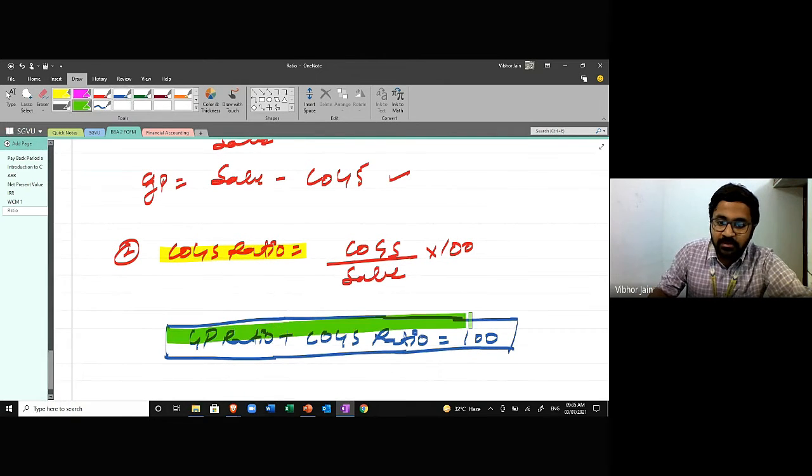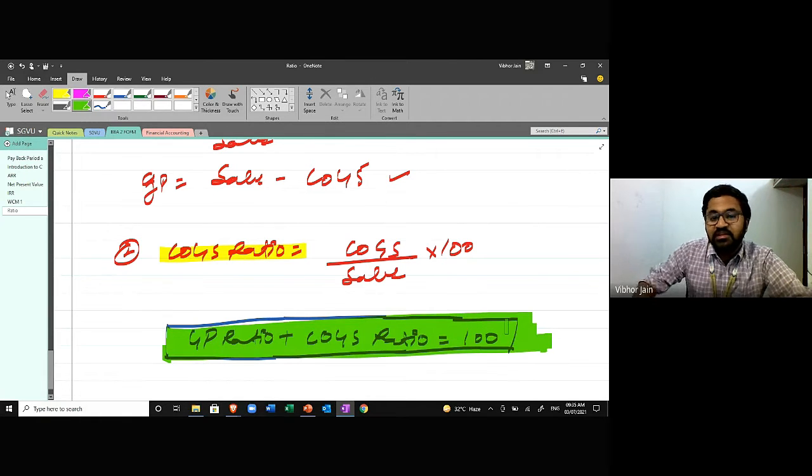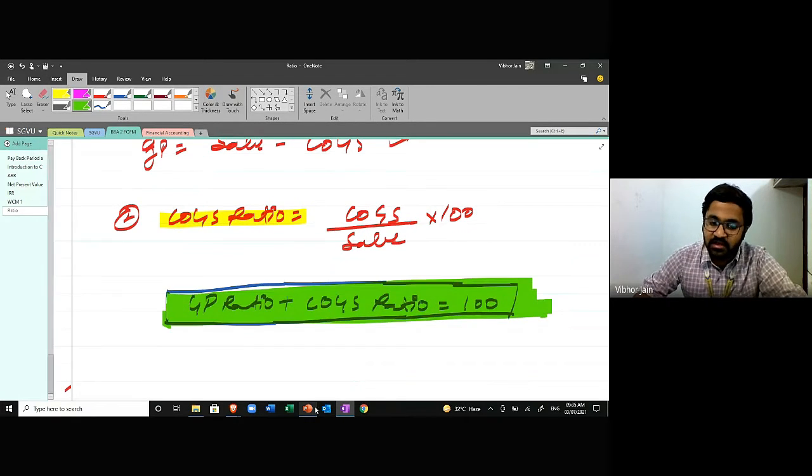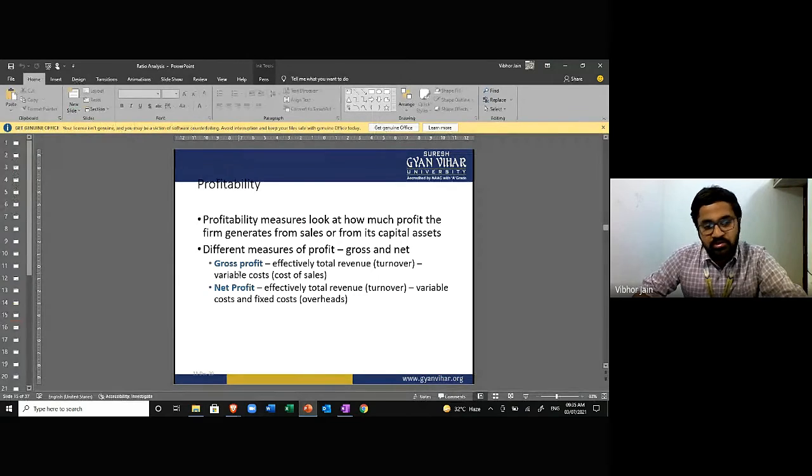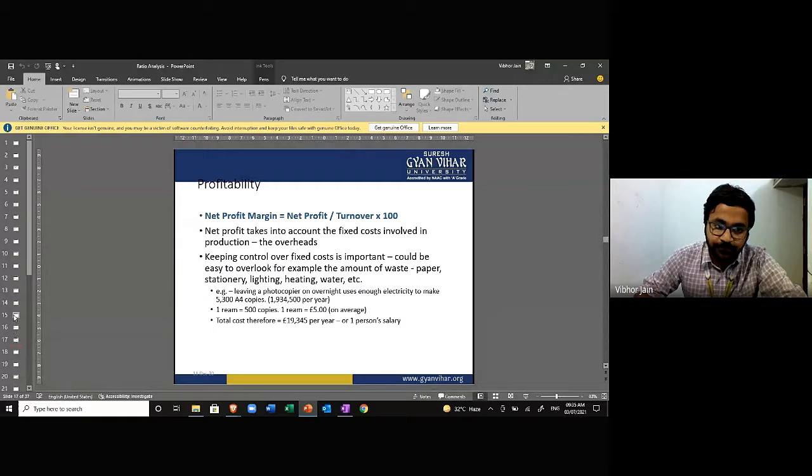This is what you have to keep in mind. All these formulas you have to understand. There's nothing that you have to learn. Everything you can understand. So just please pay attention to the understanding part as well. Don't just memorize the formula. You can also memorize the formula if you want, but that is not what I would want.